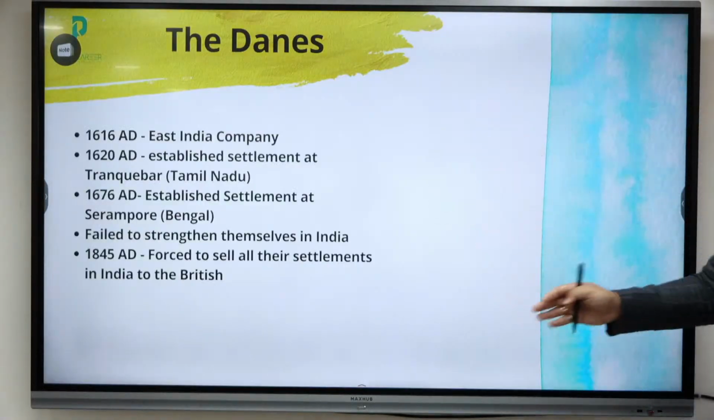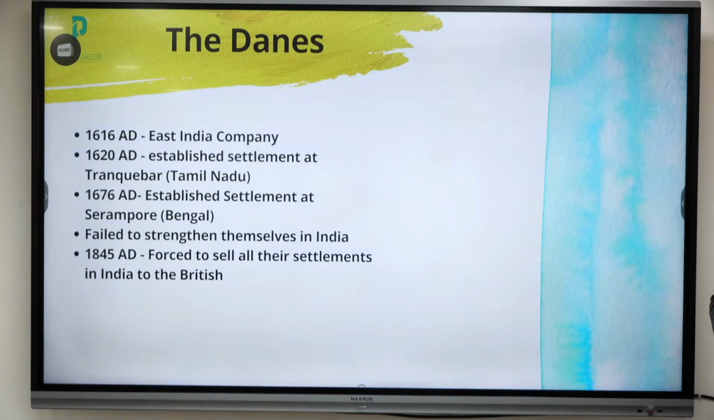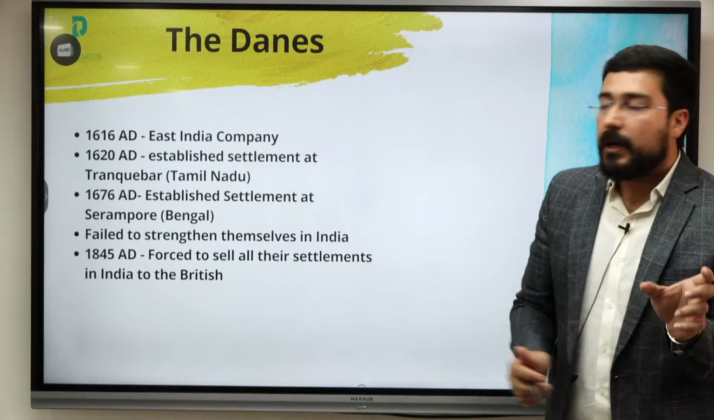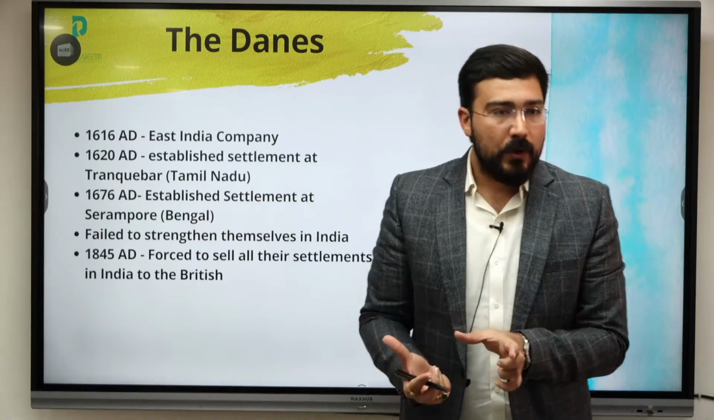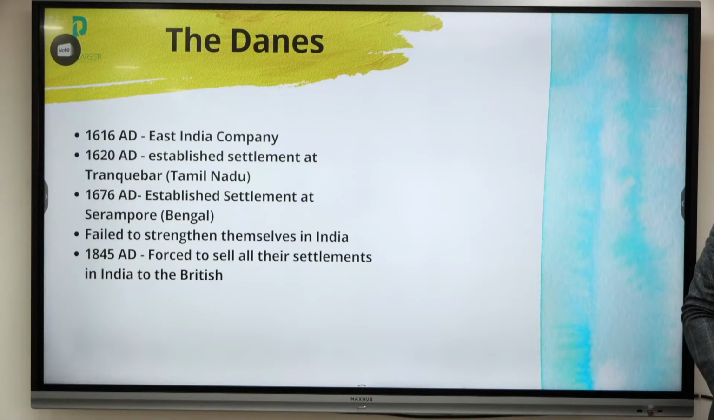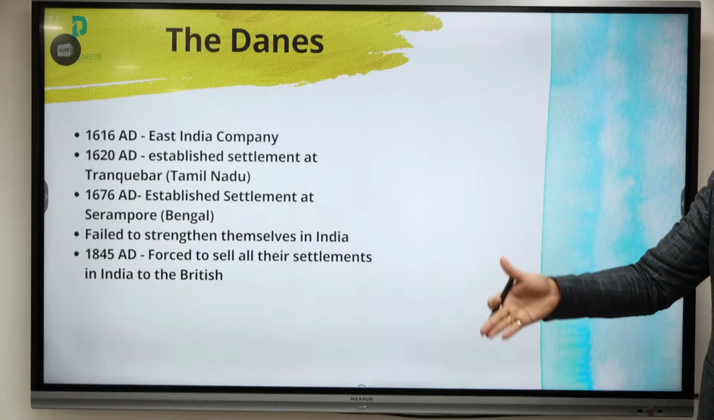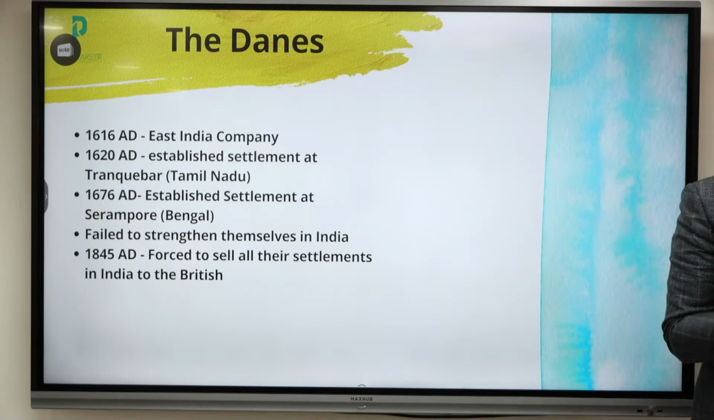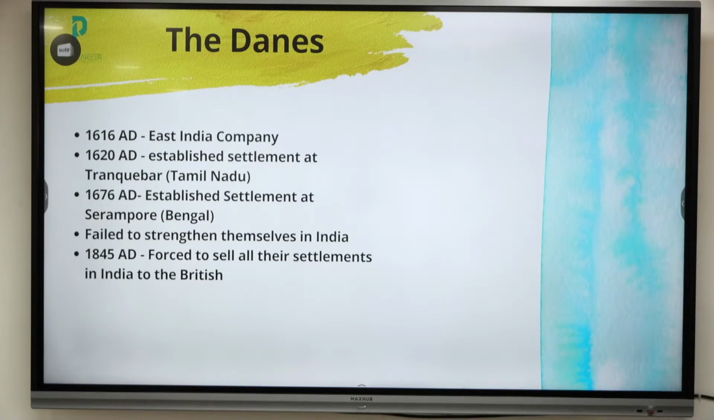Then the Danes also made their company by 1616 and established one of their settlements at Tranquebar, in Tamil Nadu. In prelims, the word Serampore you have to remember, because this became the major center from where religious conversions were done by the Danish. So they are also known as the Serampore missionaries. This area was under the control of the Danish, and they failed to strengthen themselves in political and economic terms, and that's why by 1845 they sold everything off and went back to Europe. It was given to the British.